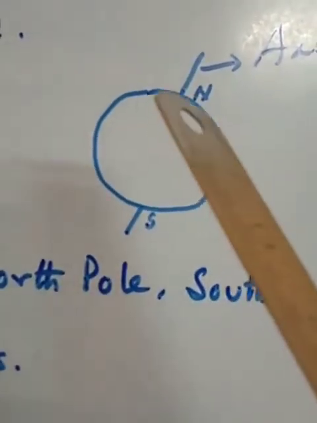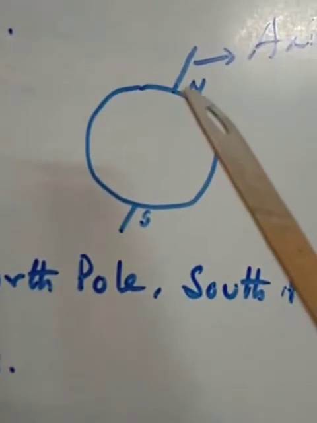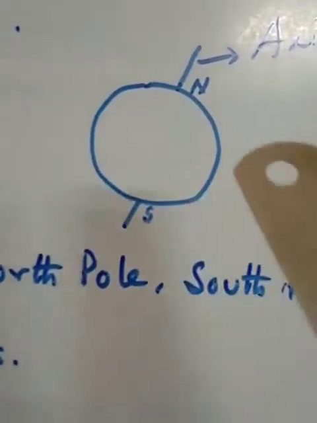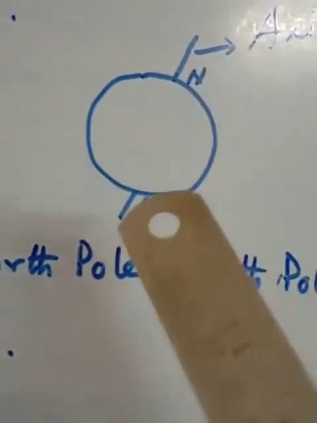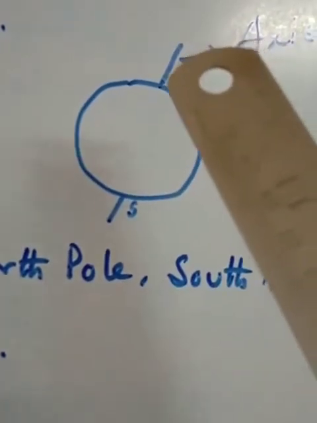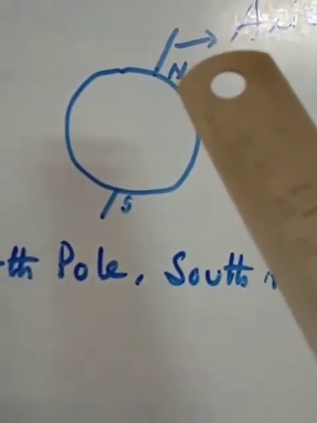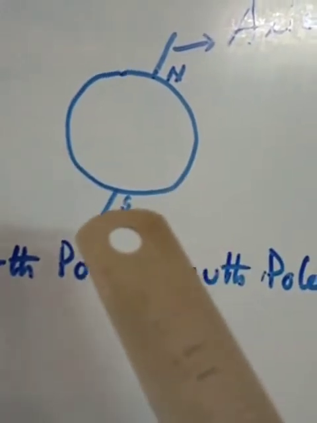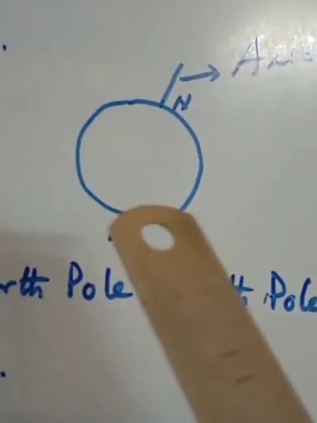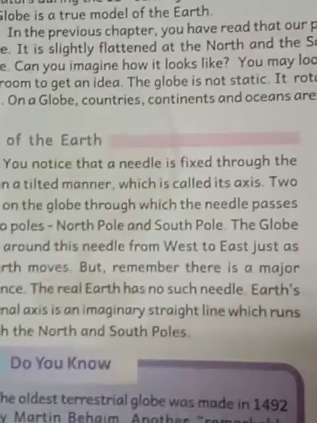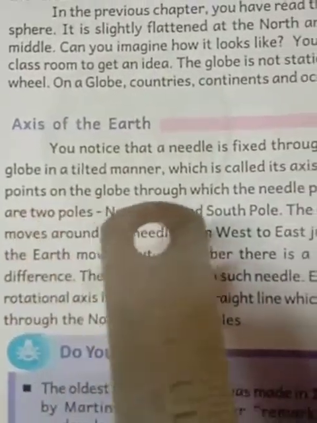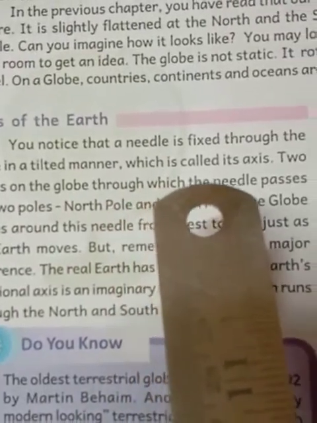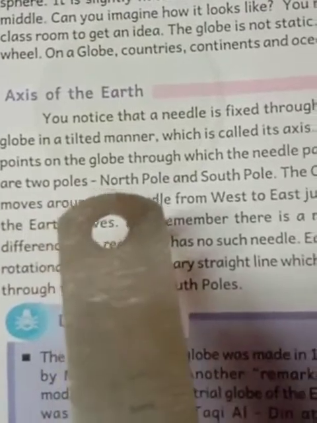What are the either side points, like this point and this point? The top point we call the North Pole, and the bottom point we call the South Pole. The two points on the globe through which the needle passes are two poles, North Pole and South Pole.